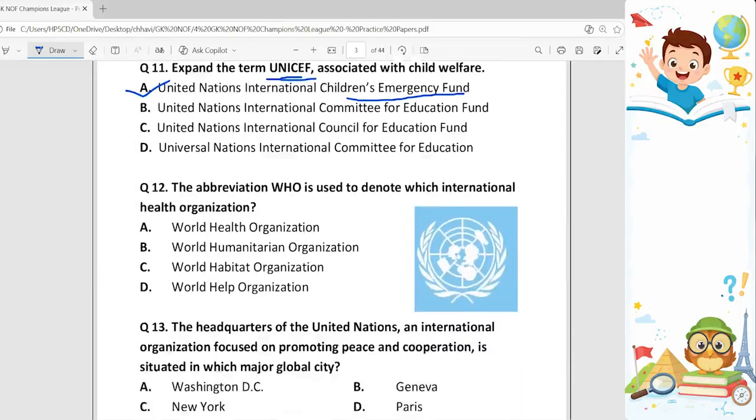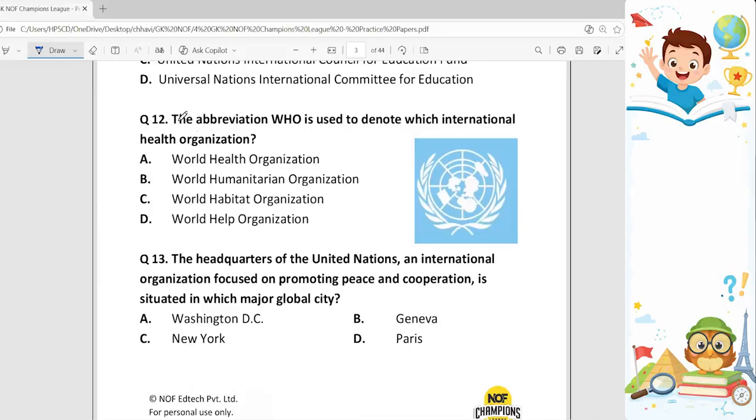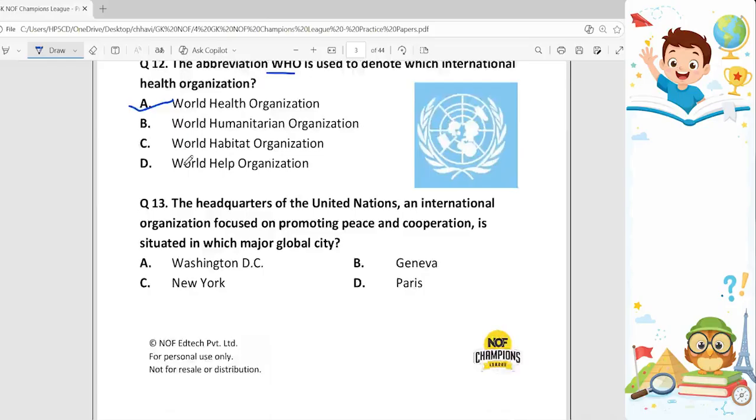Okay. Question number 12. The abbreviation WHO is used to denote which international health association. So WHO is an agency specialized for United Nations responsibilities for international public health. And the full form of WHO is World Health Organization.